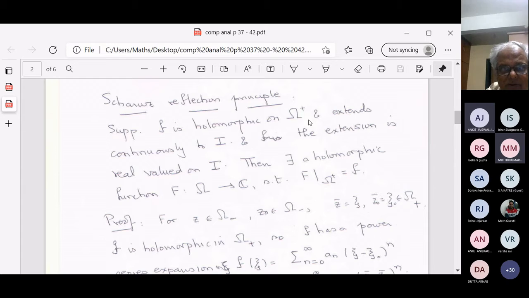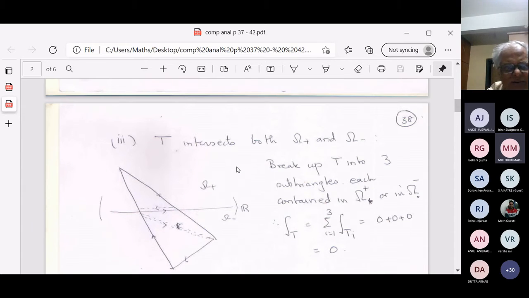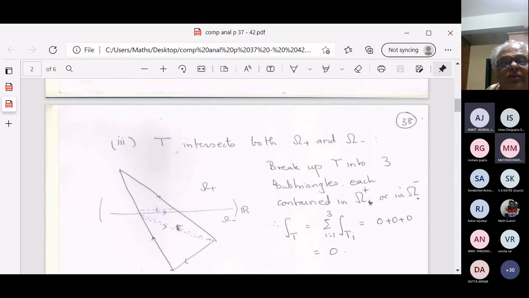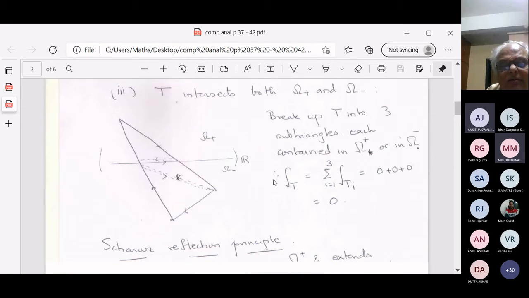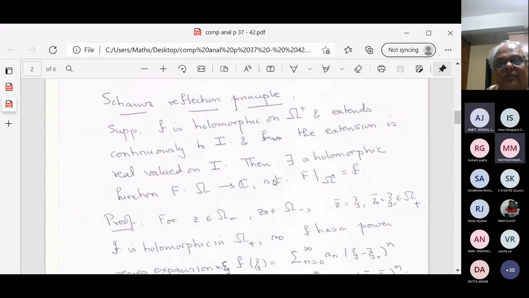Suppose f is holomorphic. So this is the difference. I was wondering why I did not put real valued, but real valued is needed for the Schwarz reflection principle. So in this, there is no need to put real valued on I. The Schwarz reflection principle needs real valued on I. Suppose f is holomorphic in omega plus and extends continuously to I, and the extension is real valued on I.